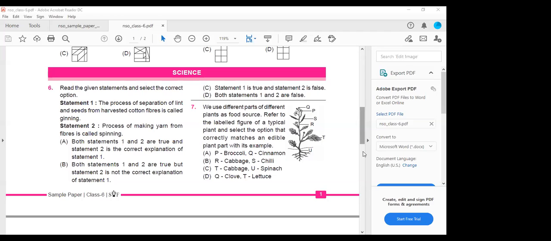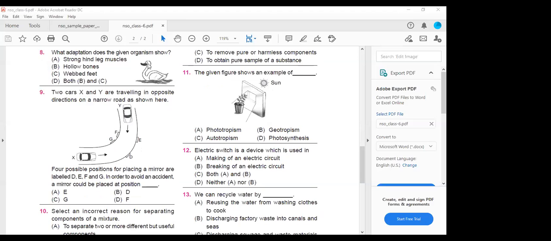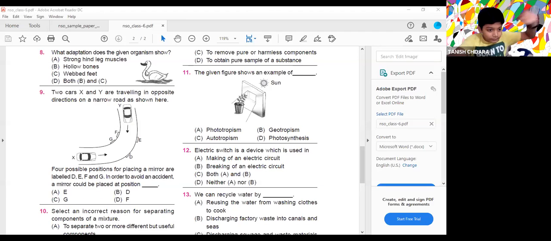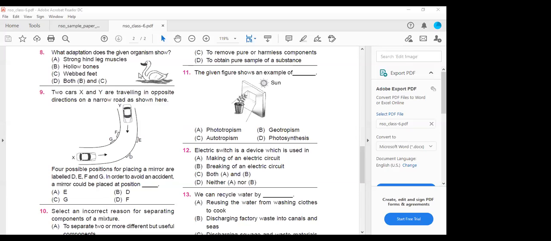Next, what adaptation does the given organism show? This duckling, which is swimming inside the water. So what type of adaptations does it show? Does it have strong hind leg muscles, web feet, or hollow bones? It is both B and C because it's a bird. It is having the hollow bones called pneumatic bones, and it is also having the webbed feet so that it can easily swim inside the water. So options B and C are the correct answers.